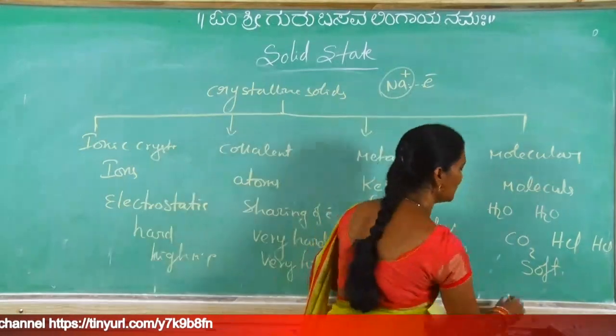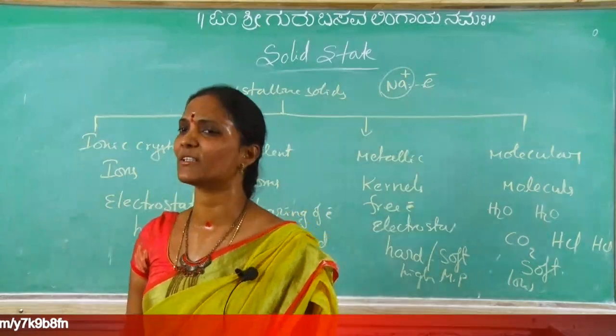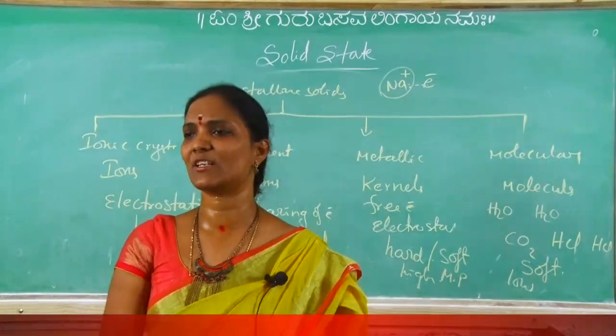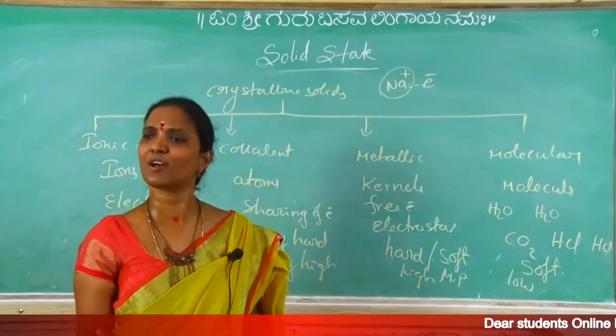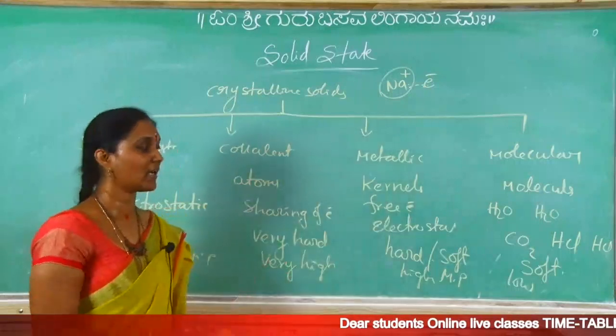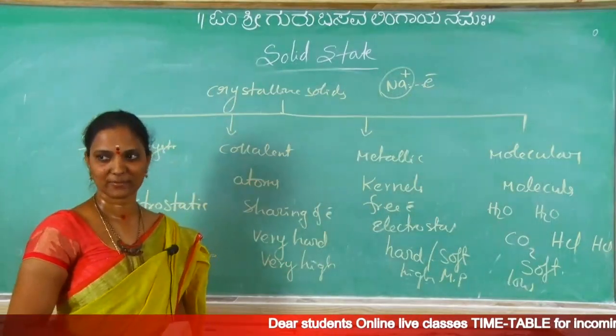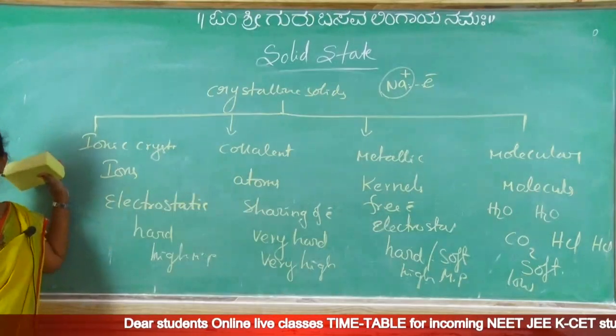And molecular solids have a low melting point. So if the question is which of the following has a low melting point, which one is a soft solid, the option that is a molecular solid is the answer. A molecular solid is a soft solid and has a low melting point. Okay, these are the characteristics of different types of crystalline solids.